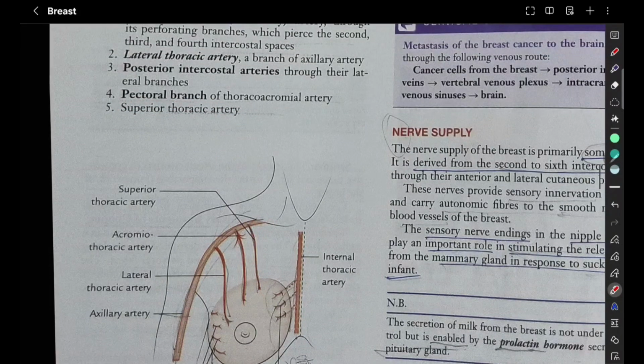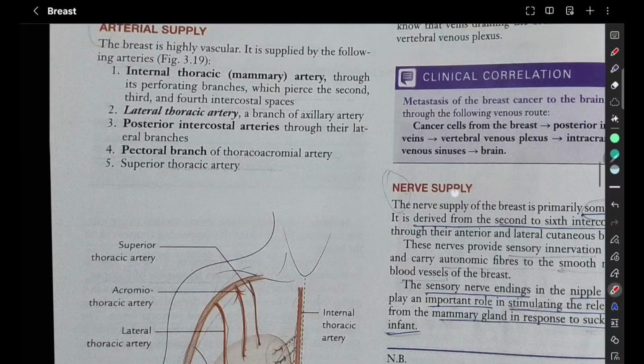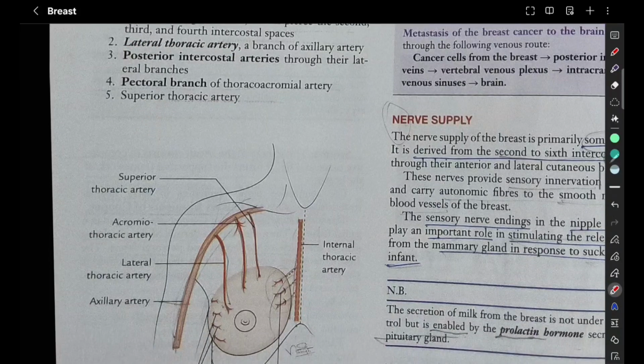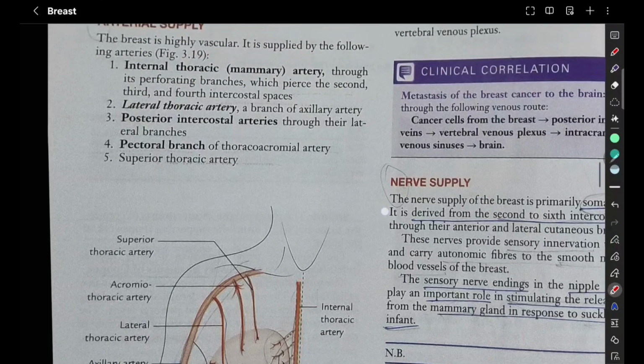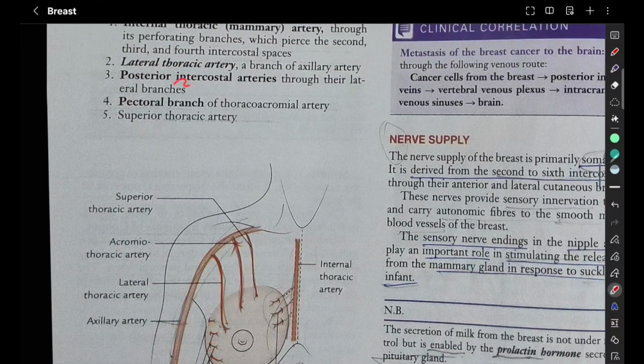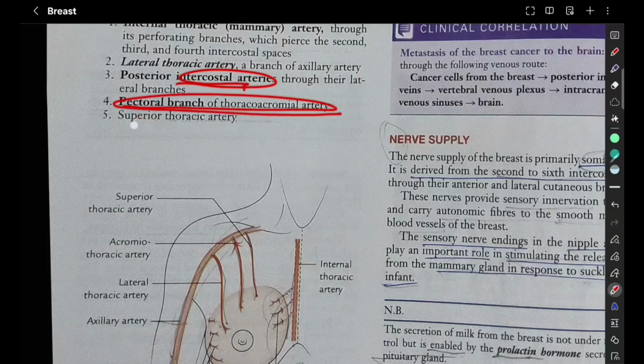Remember, with the name thoracic itself, you have like 4 arteries: internal thoracic, lateral thoracic, and superior thoracic. Internal thoracic artery is also called mammary artery. Then you have the lateral thoracic artery, lateral branches of posterior intercostal arteries, pectoral branch of thoracoacromial artery, and superior thoracic artery.